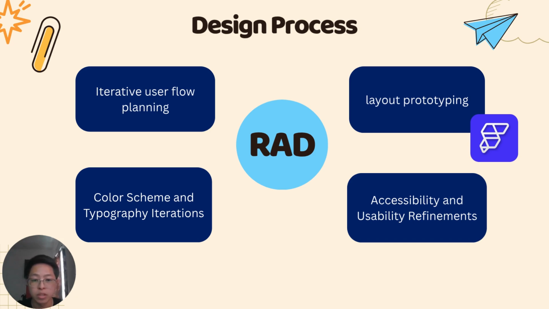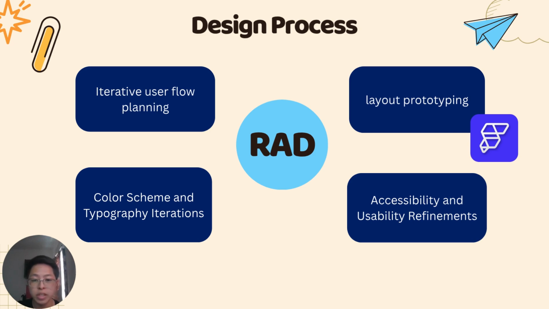For color scheme and typography, we tested different colors and fonts to find out what's easy on the eyes and comfortable to read. In the end, we use a dark blue background, gold lines, and dark green buttons for a calm and clear layout. We chose the Poppins font for Prochi because it's clean and readable, and we use a larger font size for the key content like vocabulary and Chinese pinyin.